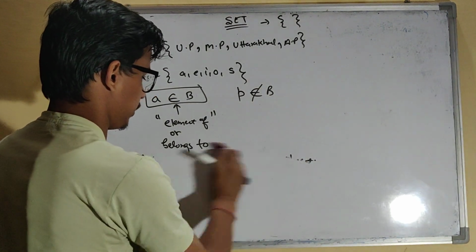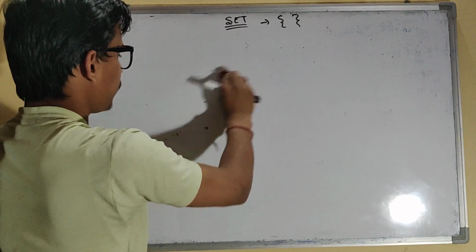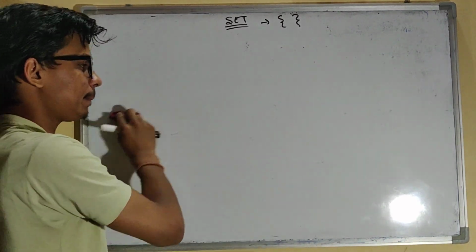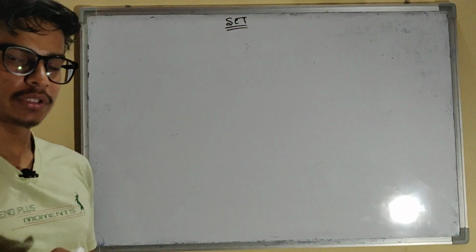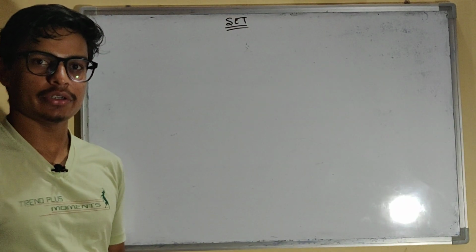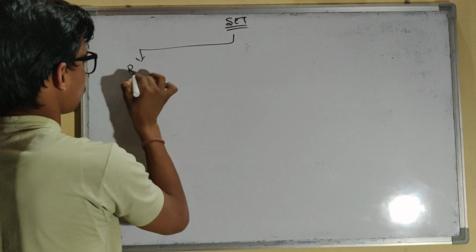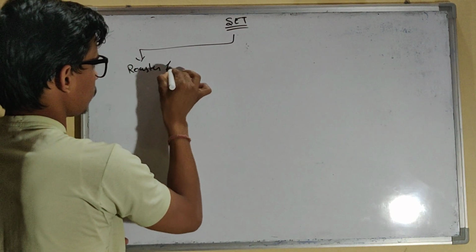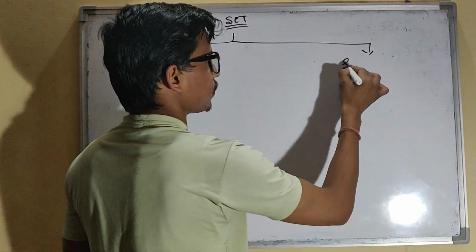So let's see what they are. When you write each element of the set individually, that form is known as roster form. So there are two forms: roster form and the other is set builder form.